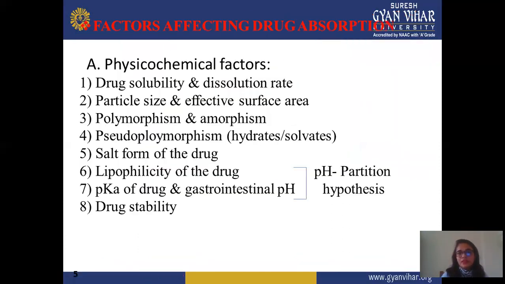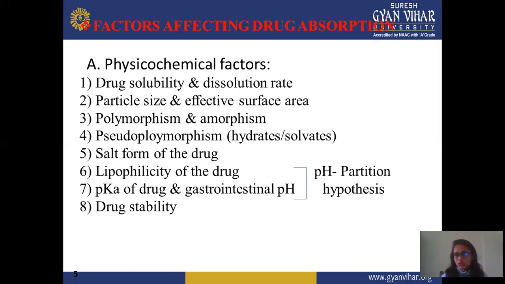In the next slide, these are the factors affecting drug absorption. The first is the physicochemical factor, which is further divided into sub-factors like drug solubility and dissolution rate. In drug solubility and dissolution rate, mainly you decide which type of drug you select: oil soluble or water soluble.